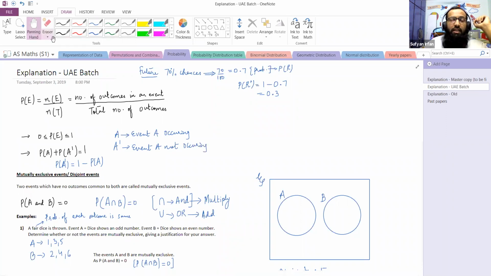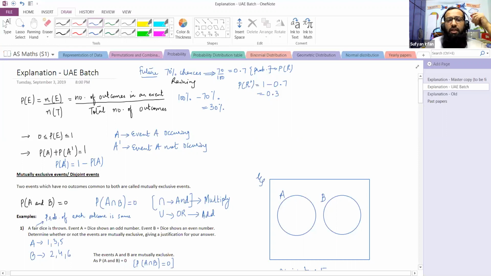So if someone is saying that the probability of R is 0.7, and the probability of R complement is to be found, we will subtract the probability of raining from 1 to get the probability of not raining. This is the same as 70% chances of raining. If someone asks what are the chances of not raining, you will say the total chances are 100%. You'll subtract 70% and you will get 30%. So if the chances of raining are 70%, the chances of not raining will be 30%.